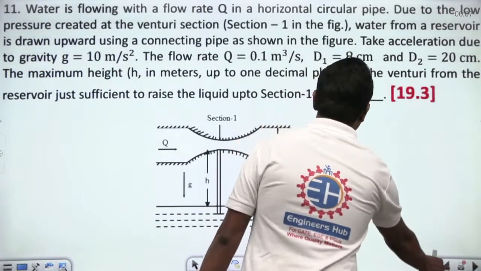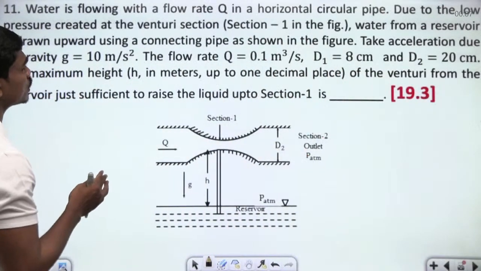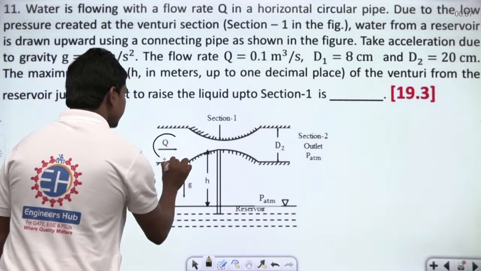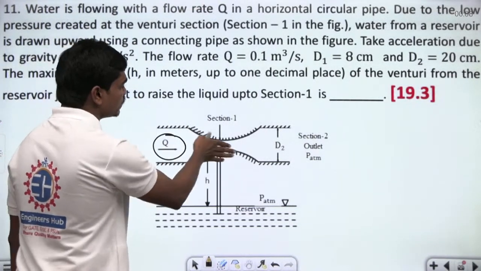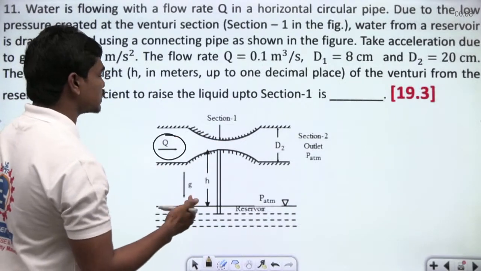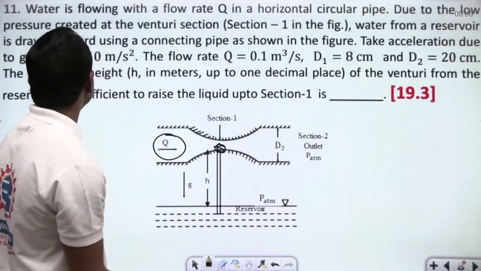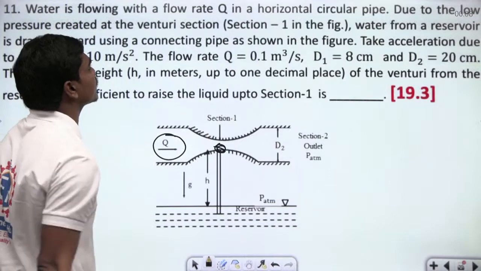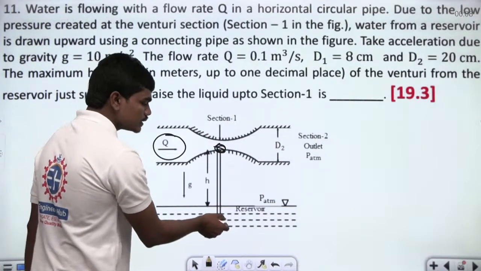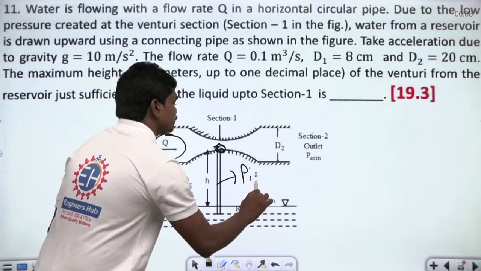Okay, this is the question. Water is flowing with a flow rate Q in a horizontal circular pipe. So you can see there is some discharge of Q in a horizontal circular pipe. Due to the low pressure created at the venturi section, obviously here the velocity will be maximum, so definitely the pressure falls. Water from a reservoir is drawn upward using a connecting pipe as shown in the figure. So you can see because of some pressure drop here, some water is picked up from this reservoir through this pipe.